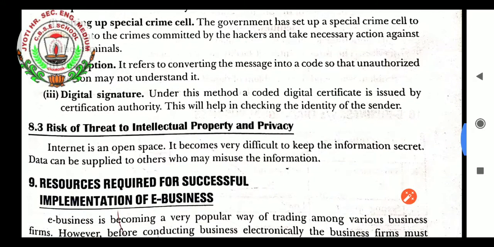Digital signature, student. Under this method, a coded digital certificate is issued by a certification authority. This will help in checking the identity of the seller.